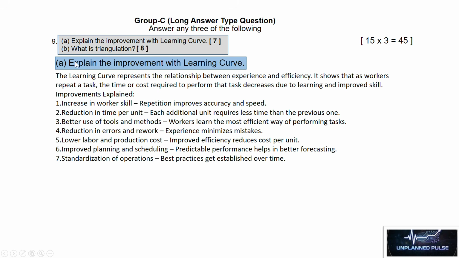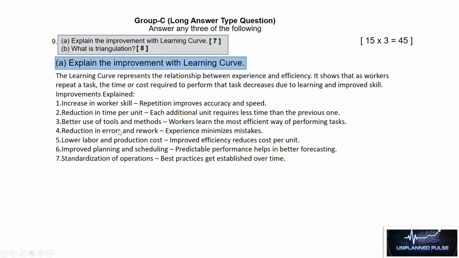Next question is, explain the improvement with learning curve. The learning curve represents the relationship between experience and efficiency. It shows that as workers repeat a task, the time or cost required to perform that task decreases due to learning and improvement in skill. Improvements explained: number 1, increase in worker skill, repetition improves accuracy and speed. Number 2, reduction in the time per unit. Each additional unit requires less time than the previous one.